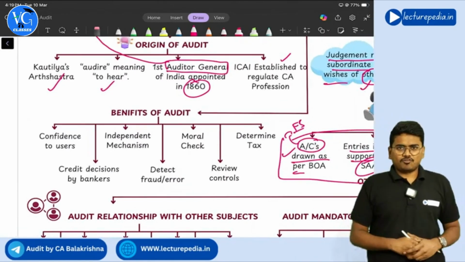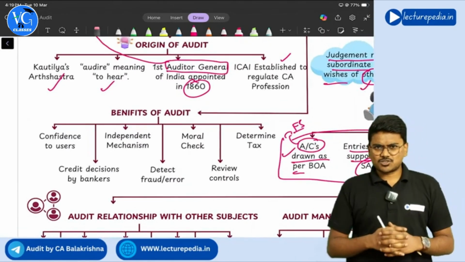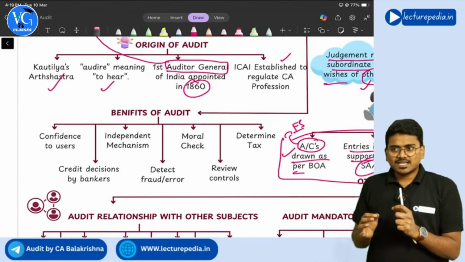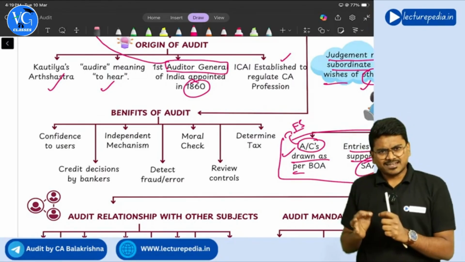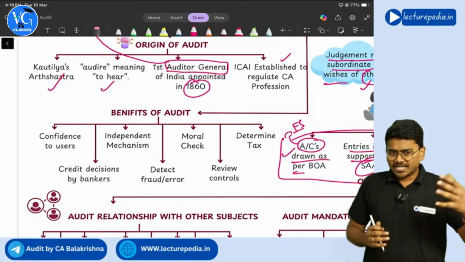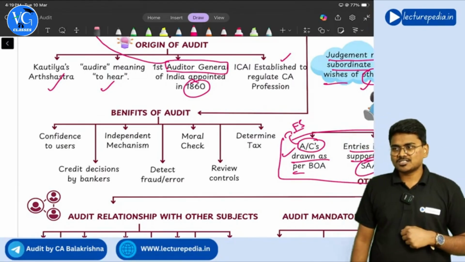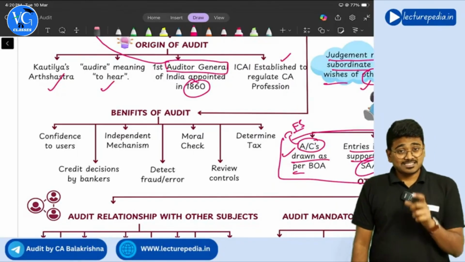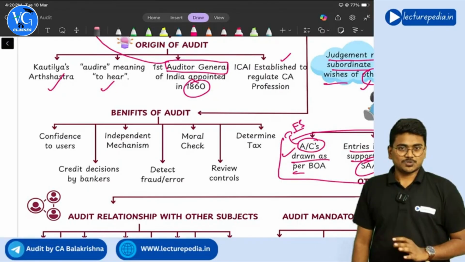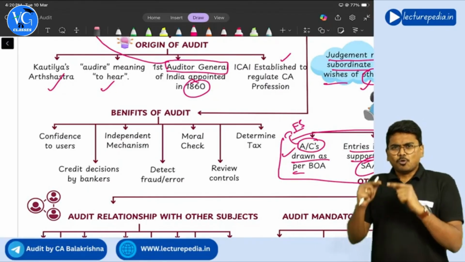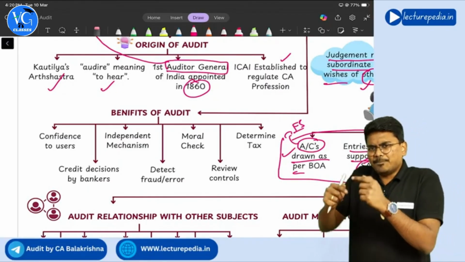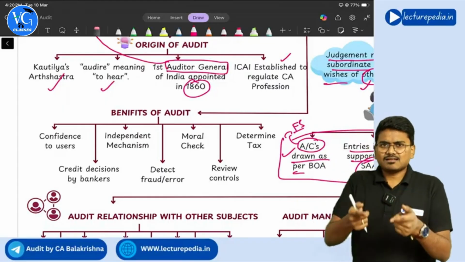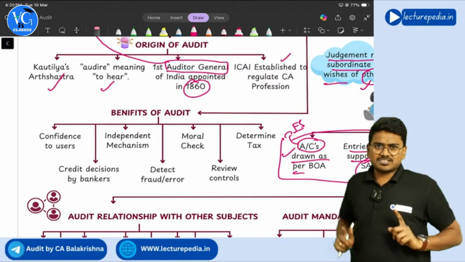So, benefits of audit. What are the benefits of audit? See, if you want to do any activity, anything you want to do, only if you get a benefit out of it, you will do. Otherwise, why will you do? Correct or not? Similarly, companies, entities also, only if they get some benefit out of audit, they will appoint auditors and perform audit of their financial statements.